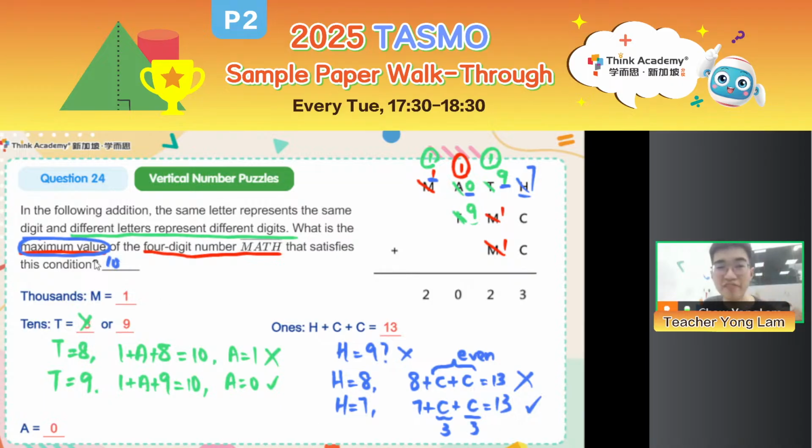Right, so the maximum value might seem intimidating at first, but we always start from the breakthrough point, likely at the highest place value or the lowest place value. Okay, and then we try to assume one of the digits, and then we look at the other places with the most information to decide where to consider next. Sometimes there might be 2 cases, especially when we add 3 numbers or more, right? My carryover could be 1 or 2, right? So there might be some more cases. Just try one by one.